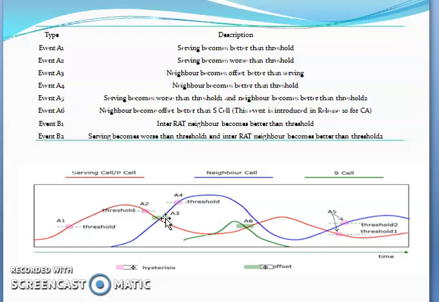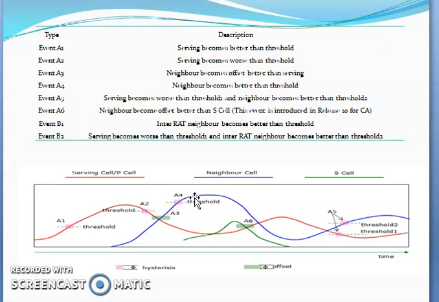So accordingly, the event will be triggered. Event A4 is when the neighbor became better than the threshold. Whatever threshold is defined, if a neighbor cell is better than the threshold, then the A4 event will be triggered. A4 event is basically the event for idle mode load balancing, and this parameter enables the A4 event to be used for measurement based on idle mode load balancing.